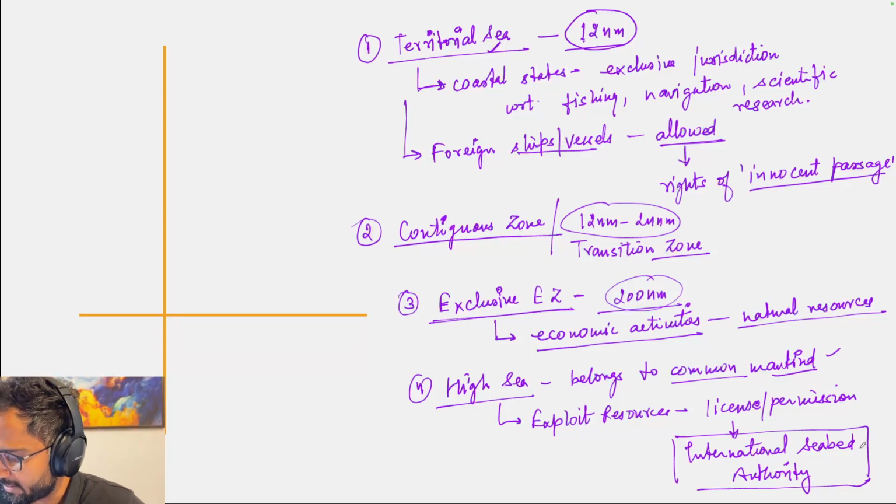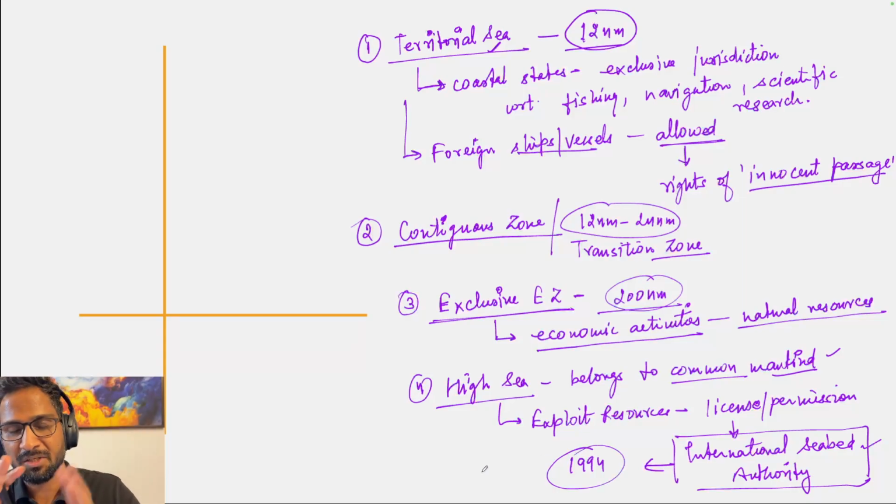Is that okay? So the International Seabed Authority gives the permission for the exploitation and extraction of the resources present in the high sea or international seabed. And this body was created under UNCLOS in 1994, when this UNCLOS came into force.